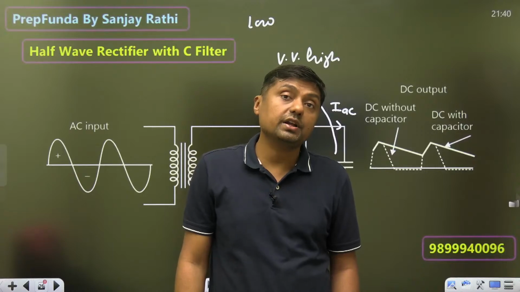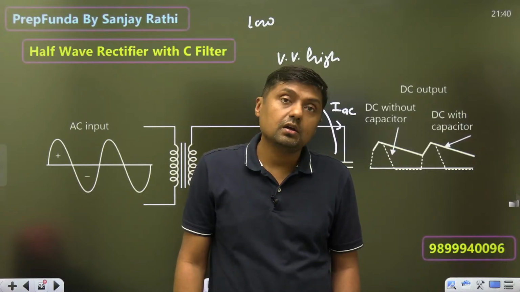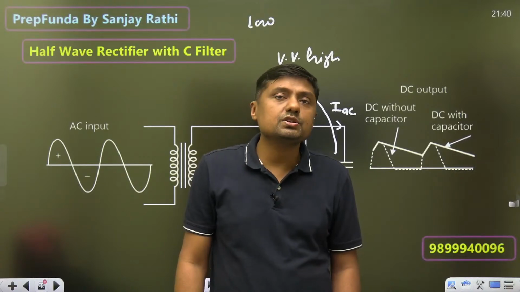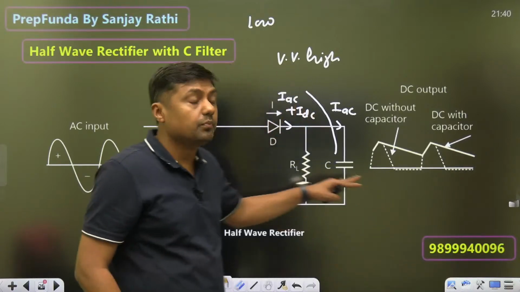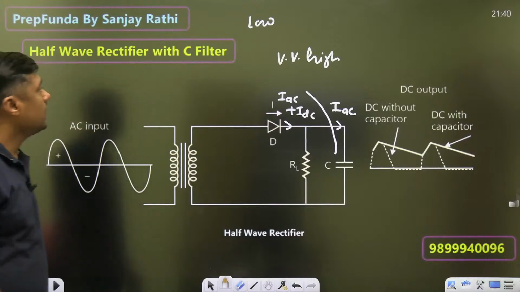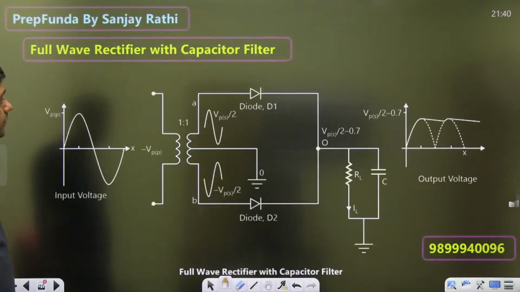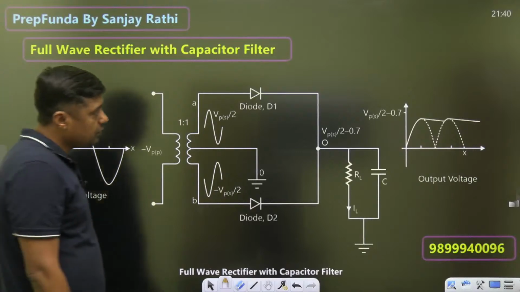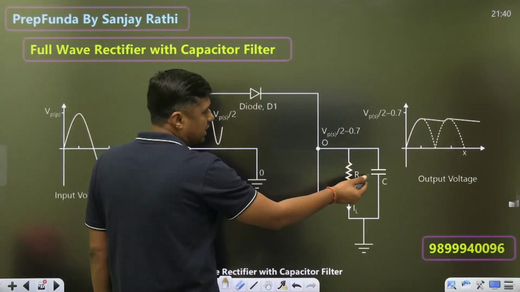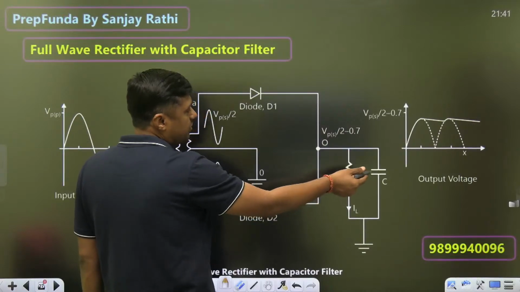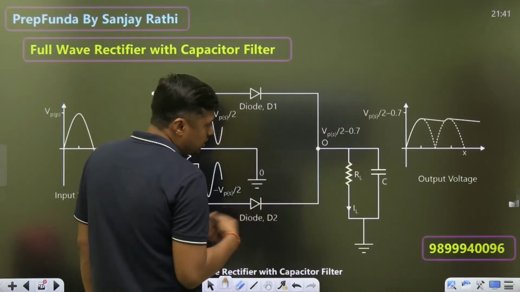Sometimes we have it in the range of 4 millifarad. Normally we use capacitors in the range of microfarad, but here we have millifarad, very high. This is a very high capacitor. Now in the case of the center tapped transformer type, the capacitor is connected in parallel, and again the value of the capacitor should be very high.